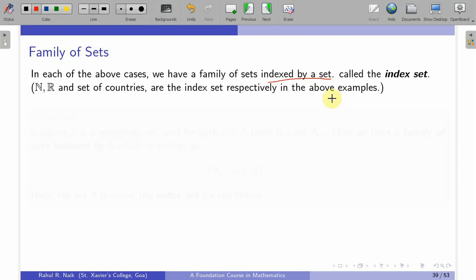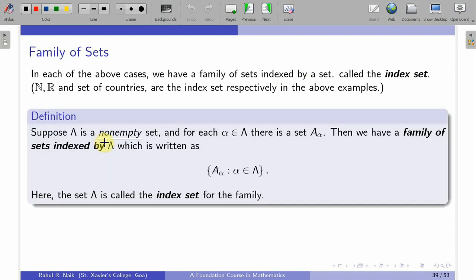So this is indexed by a set of natural numbers. Then F_r, the closed interval [r, r+1], is indexed by the set of real numbers, and so it goes on. The set of natural numbers, the set of real numbers, and the set of countries are the index sets respectively in the above example. So these are called an index set. So we formally define now the family of sets.